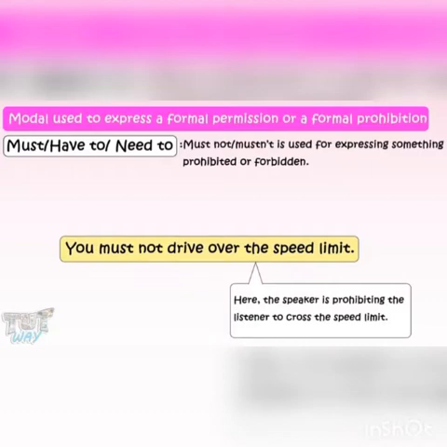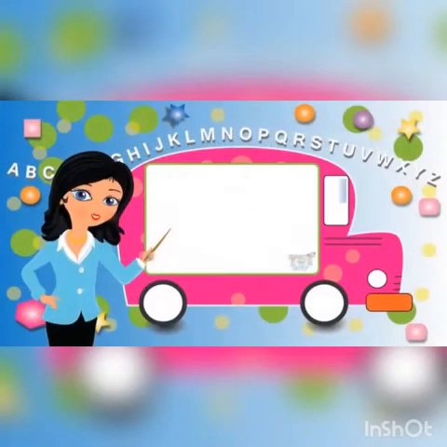So friends, today we learned about modal verbs, their characteristics, and their uses. Now you can go ahead and take a quiz to learn more. Bye-bye.